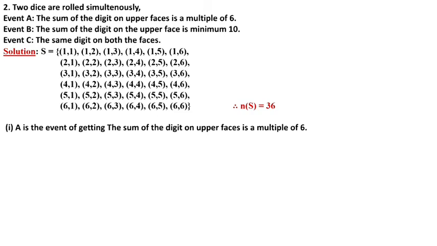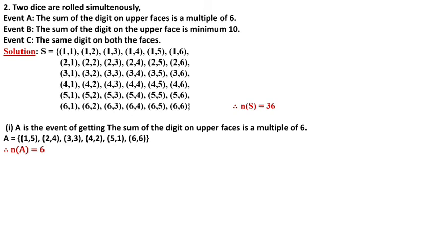In the first line, 1 plus 1 is 2, it will not come. 1 plus 2 is 3. 1 plus 3 is 4, will not come. 1 plus 4 is 5. 1 plus 5 is 6, so 1 plus 5 will come. In the second line, what will come? 2 plus 4 will come. In the third line will come 3 plus 3, 4 plus 2 and 5 plus 1. In the last row will come 6 plus 6 is 12. So 1 plus 5, 2 plus 4, 3 plus 3, 4 plus 2, 5 plus 1 and 6 plus 6 are the multiples of 6. Therefore number of A is 6.